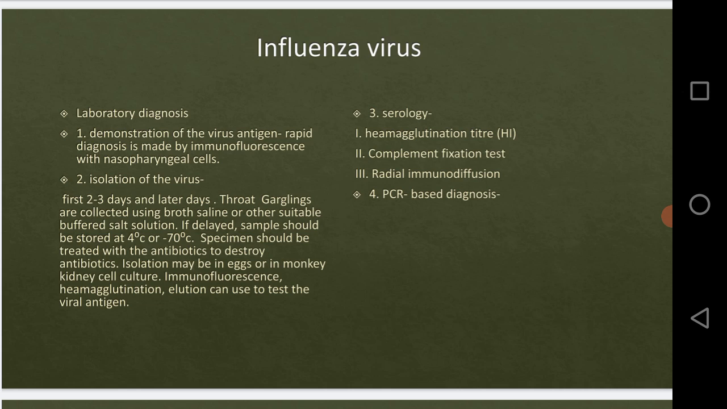The sample material is inoculated into the amniotic cavity of 11 to 13 day old eggs, using at least 6 eggs per specimen. Then we will incubate this at 35 degrees Celsius for 3 days.